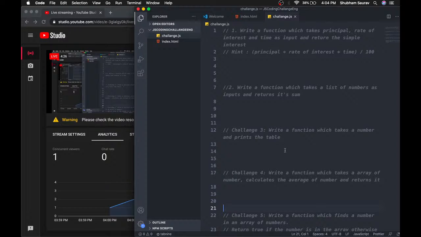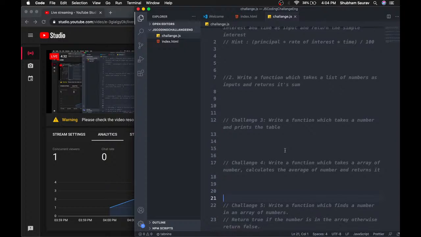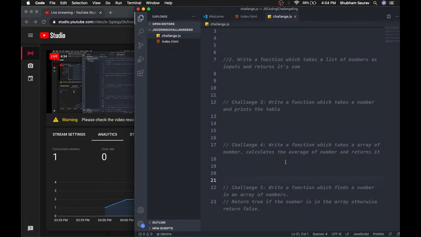And in the fourth challenge we have to write a function which will take an array of numbers, and it will calculate the average of the numbers, and it will return the average. So this one is also easy. We just have to write a function, and that function will take an array of numbers, and then we have to calculate the average and return it. So this fourth one is also easy.